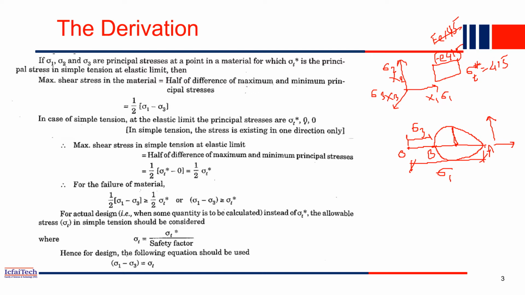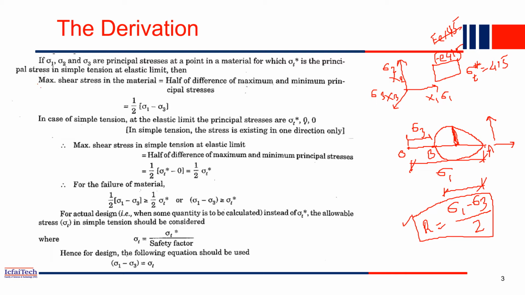So what is the radius of the Mohr circle? What is the diameter? This one is the diameter of the Mohr circle. How much is it? It is sigma 1 minus sigma 3. Sigma 1 is the entire thing minus sigma 3, which gives the diameter. Dividing this by 2 gives you the radius of the Mohr circle, right? This radius is basically the maximum shear stress. The maximum shear is the vertical one. So the radius of the Mohr circle will give you the maximum shear stress of a material.